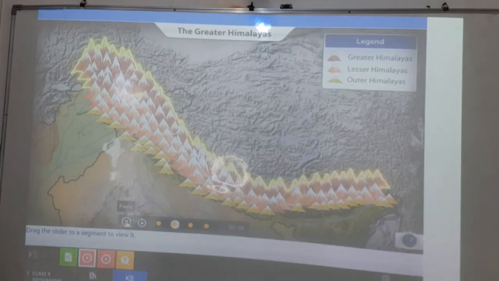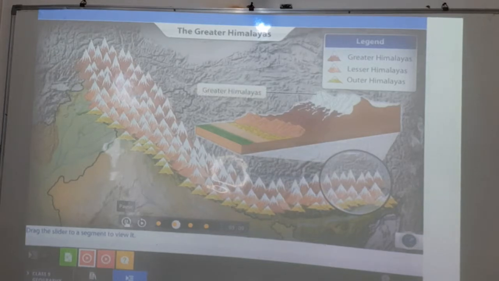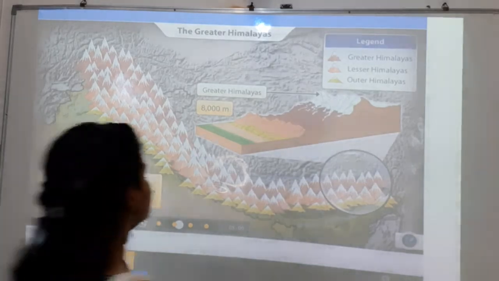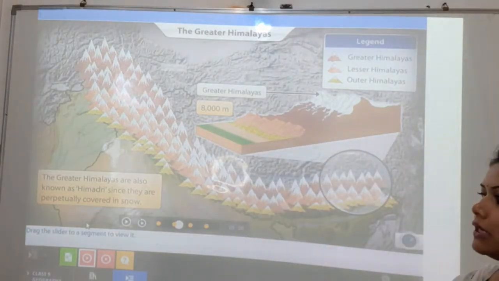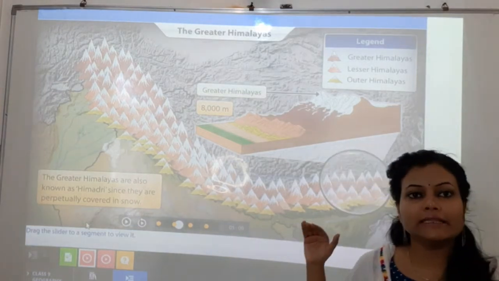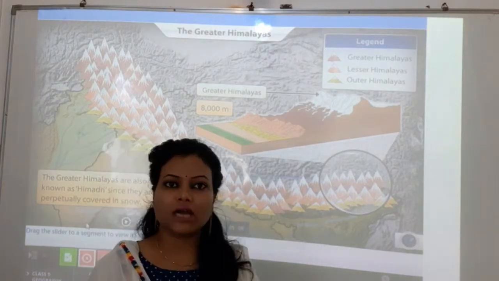Greater Himalayas are the northernmost range of mountains. These include the world's highest mountain ranges. Several peaks here are more than 8,000 meters high. The Greater Himalayas are also known as Himadri since they are perpetually covered in snow. So basically students, the Himalayas are divided into three parts. The Greater Himalayas are the highest mountain range we have in our country.